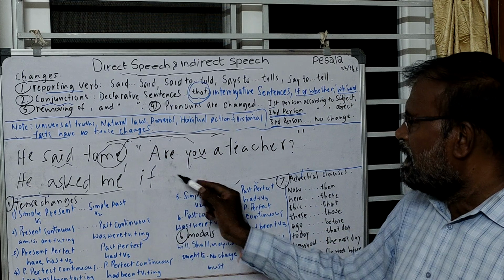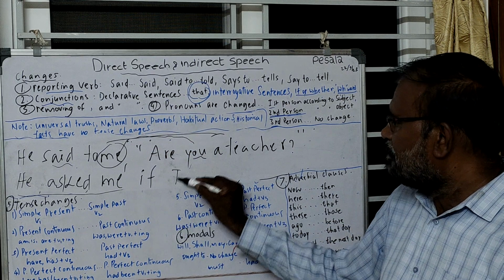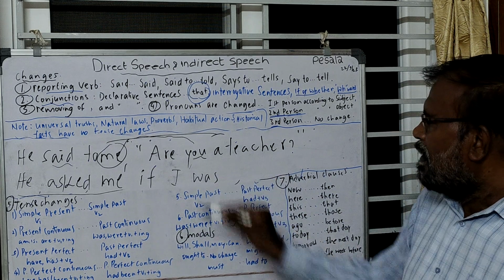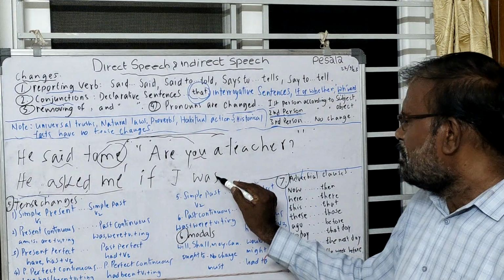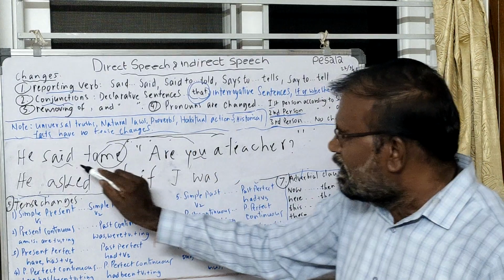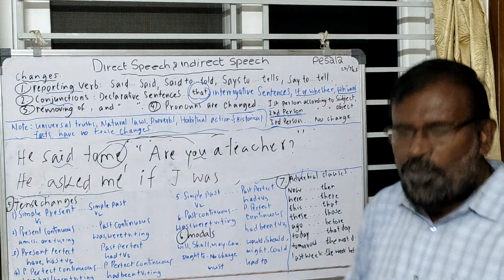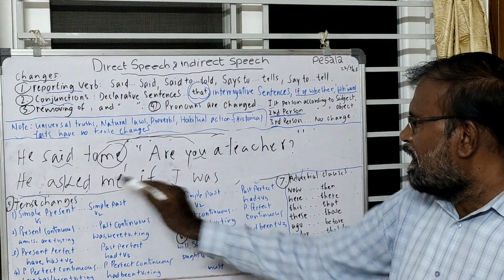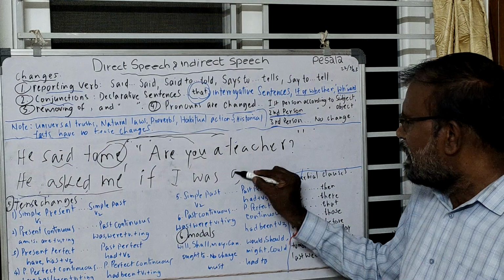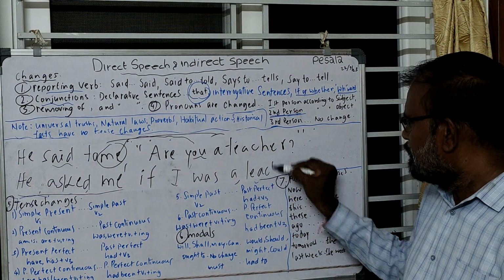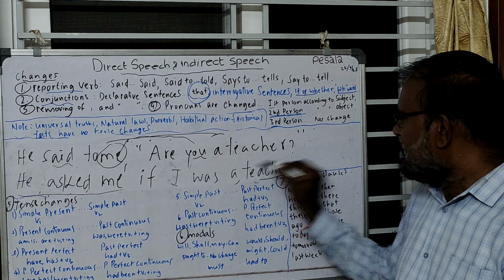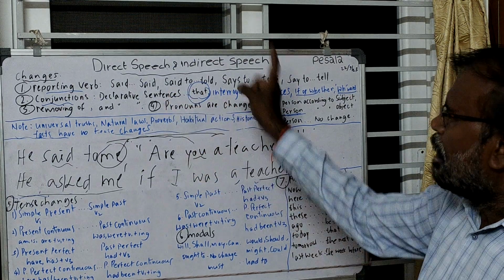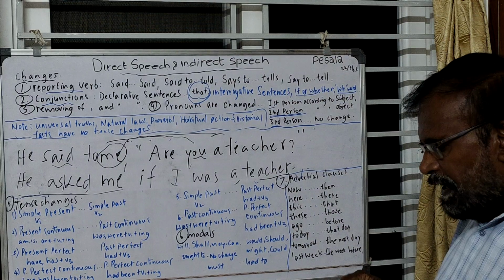He asked me if I was a teacher. Am becomes was because the reporting verb is in the past tense. It is the transformation of interrogative sentences from direct speech to indirect speech.